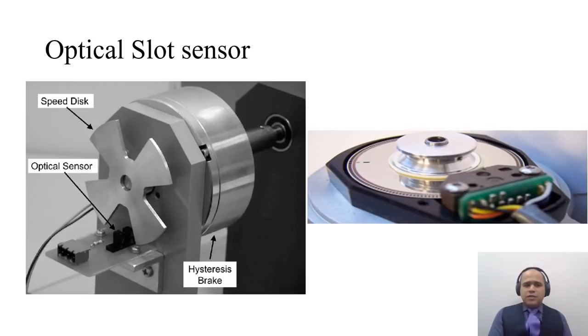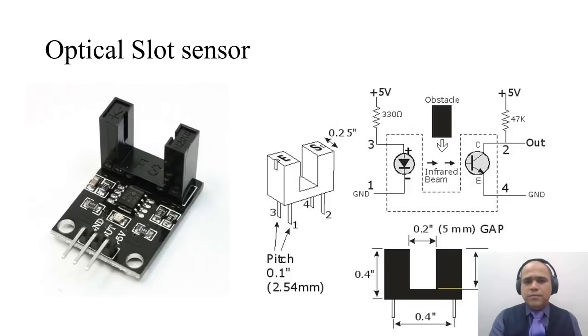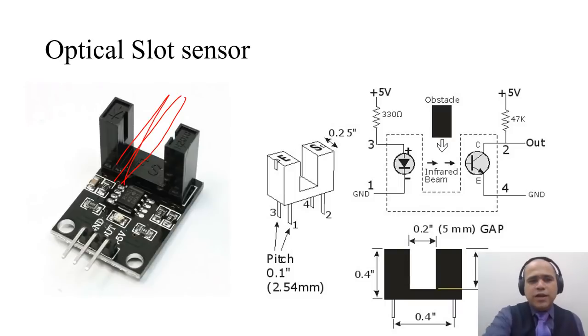Now, you might have seen this slot type sensor, which is nothing but a variation of the IR sensor we saw earlier, and a rotary encoder placed inside a hard disk or CD-ROM to measure the speed. We will see how the speed measurement works in the next slide. So, when a disk passes through this region, the light gets cut, and because of that there is no radiation from the transmitting LED to the receiving phototransistor, and that's why the signal around this phototransistor goes high. So this becomes off, and the output signal goes high.